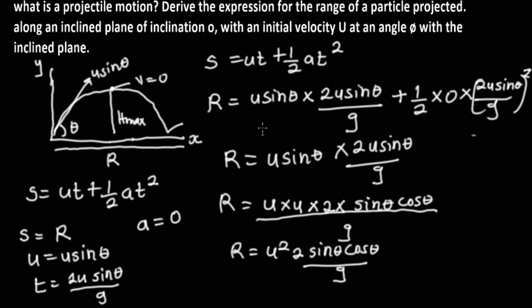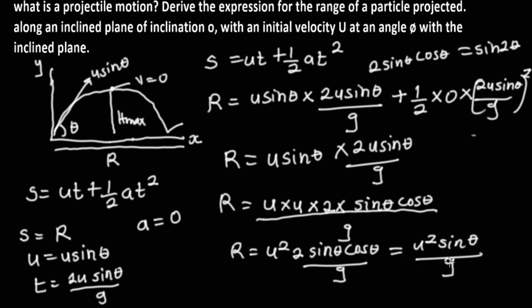But don't forget that 2 sine theta cos theta is equal to sine 2 theta. This is the meaning of 2 sine theta cos theta. So when we see 2 sine theta cos theta, we can easily replace it, and the range is u square sine 2 theta over g. We have just proved the equation for the range of this particular problem. Let's solve the next question.